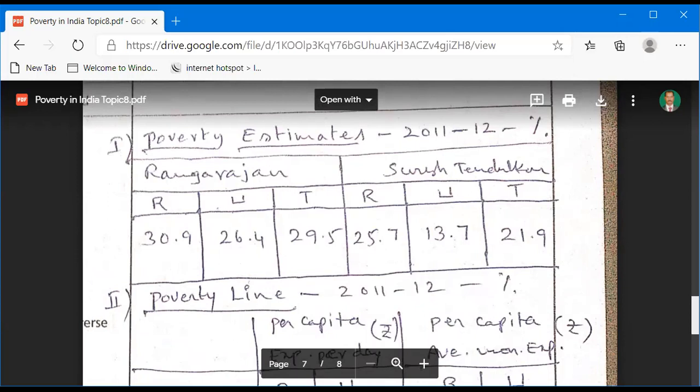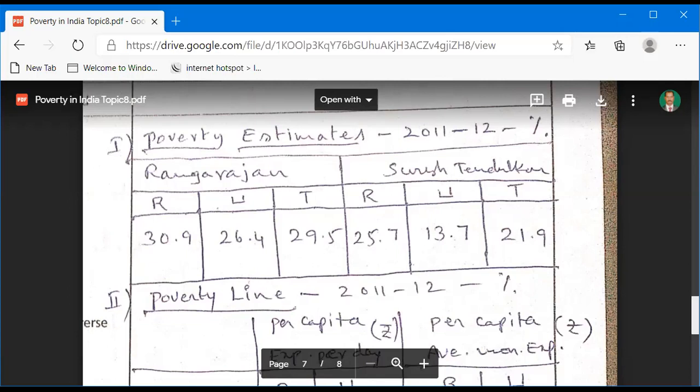According to the Rangarajan committee, rural poverty is 30.9% in India, and urban poverty is 26.4%.